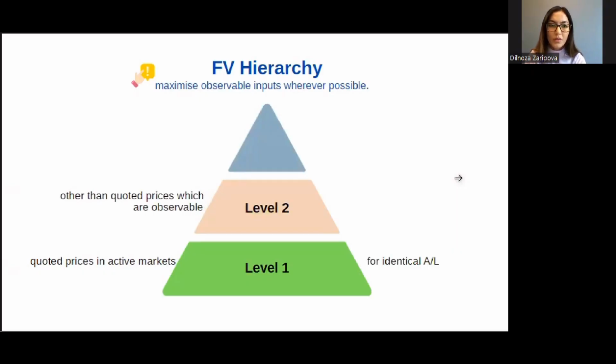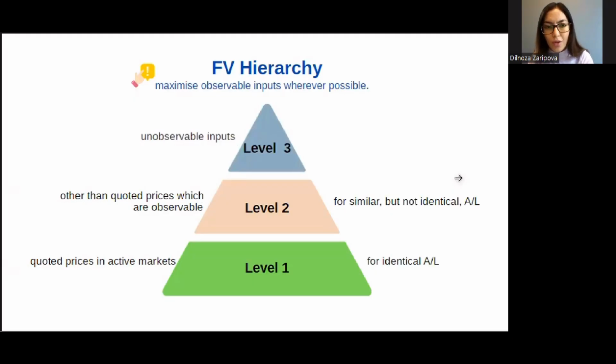What does it mean? These are the inputs other than quoted prices, which are observable. So we can observe the inputs, but these are not quoted prices. So for similar but not identical assets and liabilities, maybe some level of adjustments should be done if we use level 2 inputs. But if we don't have level 1 and level 2 information available, so we can use